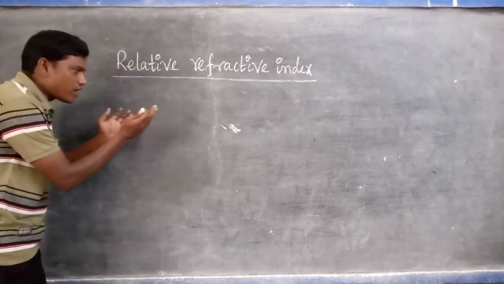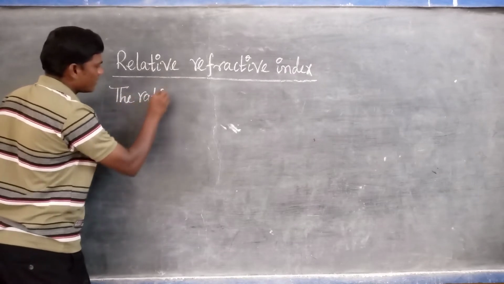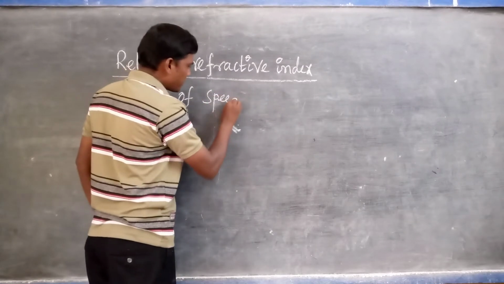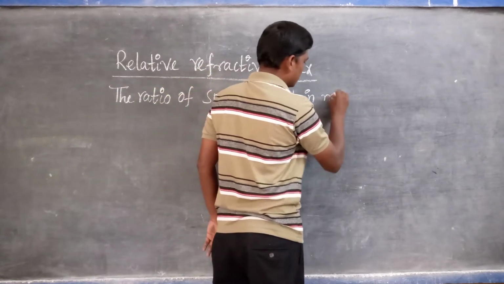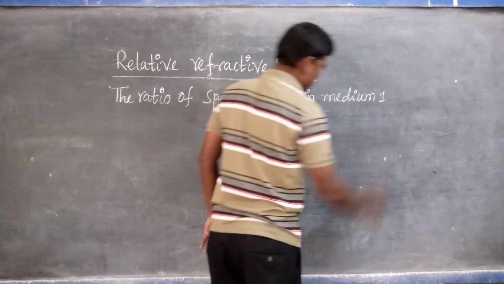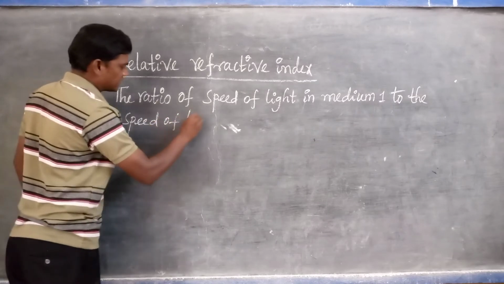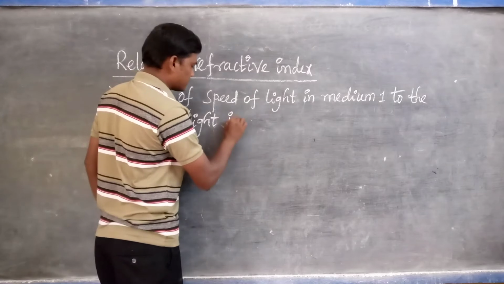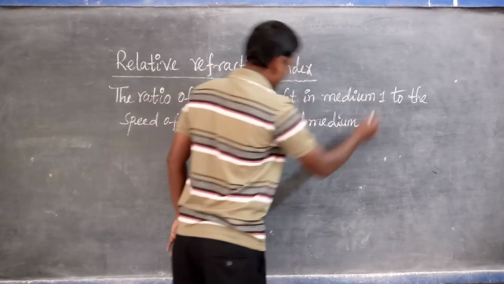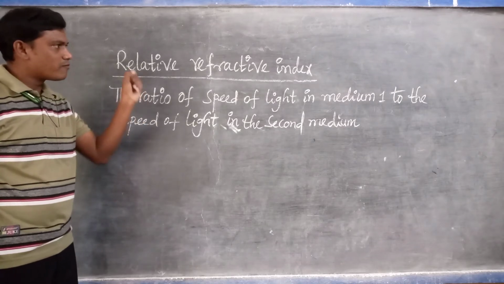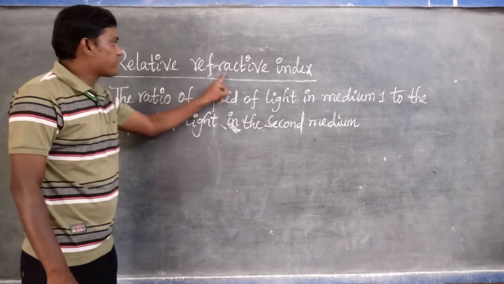The relative refractive index is expressed in two ways, which I will explain later. First, how to define it: the ratio of the speed or velocity of light in medium 1, the first medium, to the speed of light in the second medium, medium 2. Listen very carefully. The ratio of speed of light in medium 1 to the speed of light in medium 2 is what we call the relative refractive index.